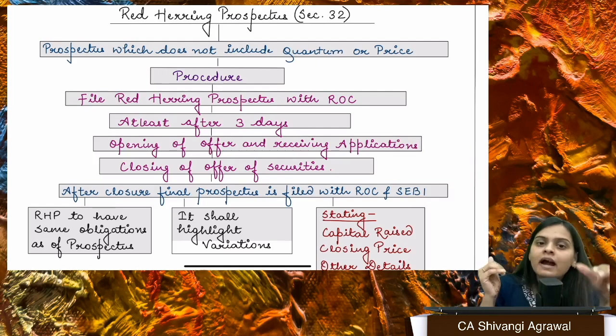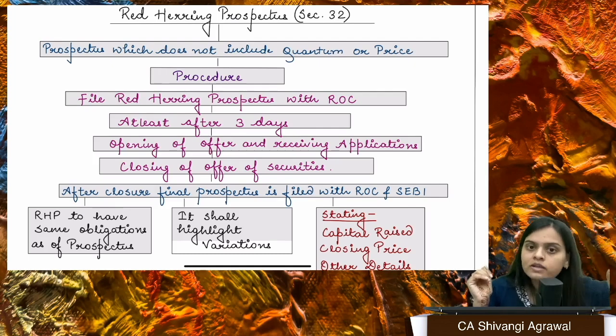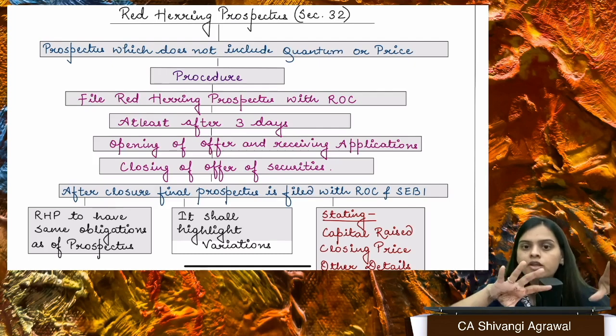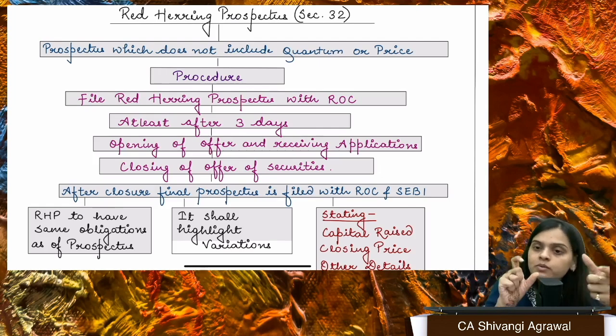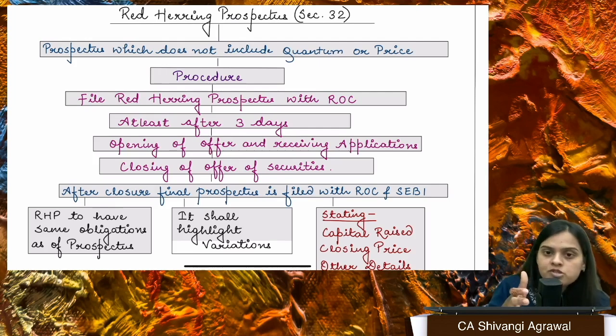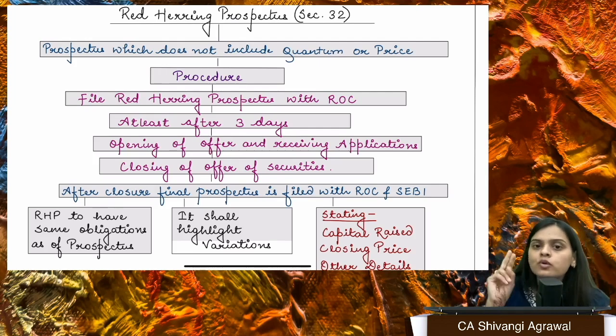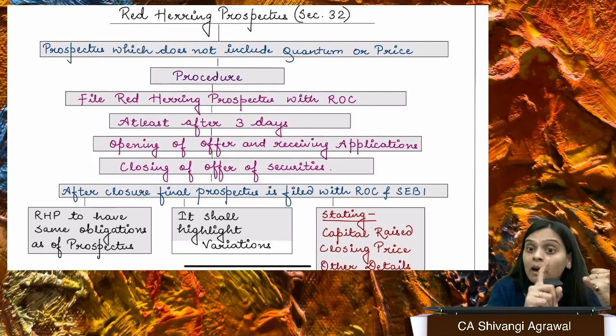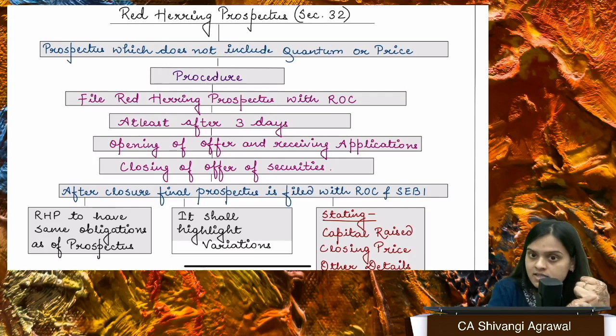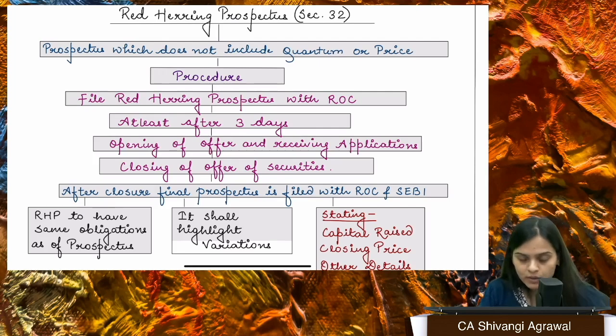Now once you have filed the red herring prospectus, there are people who have quoted the price, quantum, whatever it is, right? The offer is closed. Fine. Whatever is the variation, now you have the final prospectus. Whatever is the variation between the red herring prospectus and the final prospectus is actually going to be highlighted. Fine. So the prospectus is going to state what is the capital which has been raised by debt, by share capital, what is the closing price, right? What details were not included in the red herring prospectus, and everything is going to be filed with ROC and as well as with SEBI also. Okay.